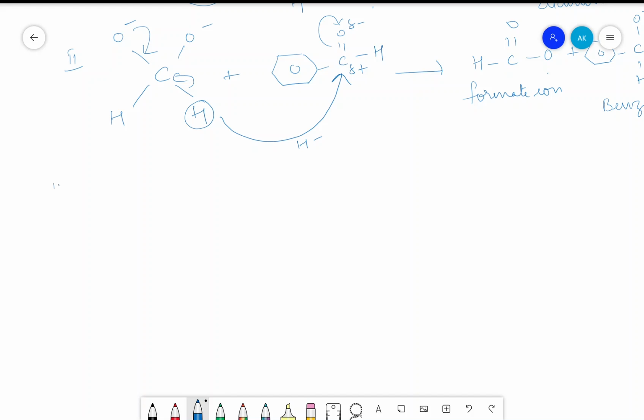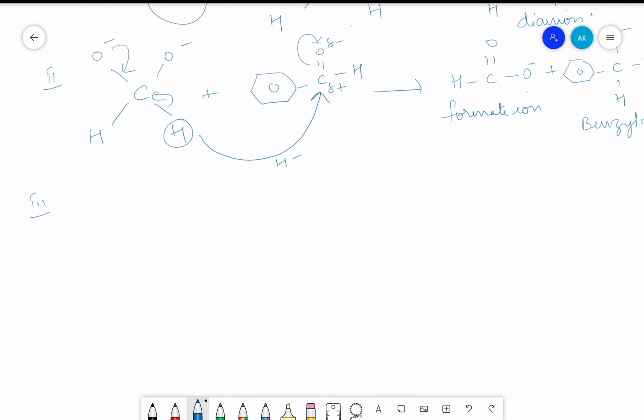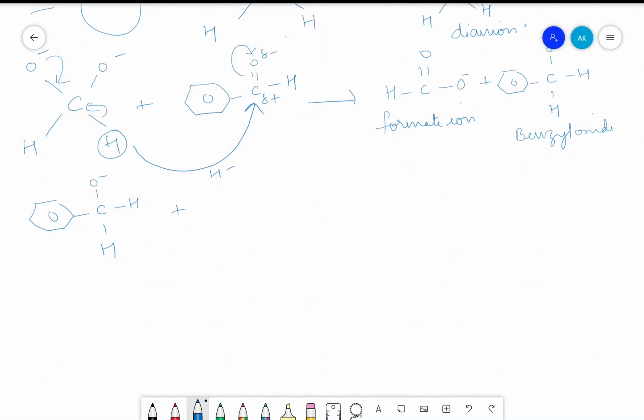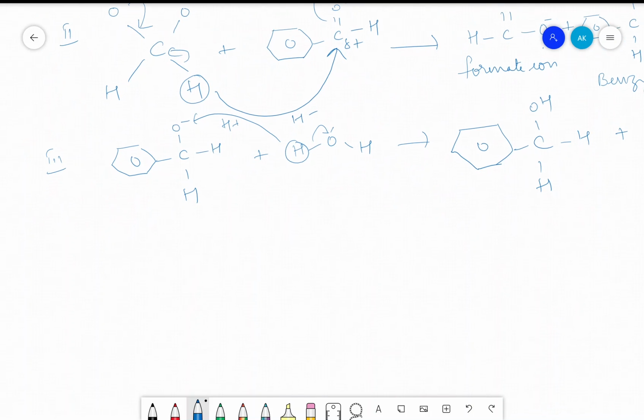The third step begins with benzyl oxide, where we have benzene ring instead of R, C O minus H and H, which reacts with water. Hydrogen comes towards O minus as a proton. This bond shifts on oxygen. We get our alcohol, C H H O H, plus OH minus. This is your benzyl alcohol.